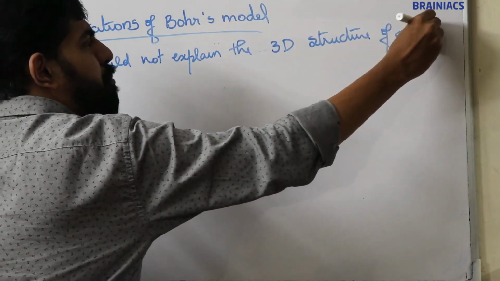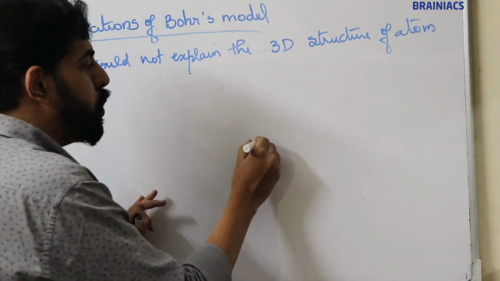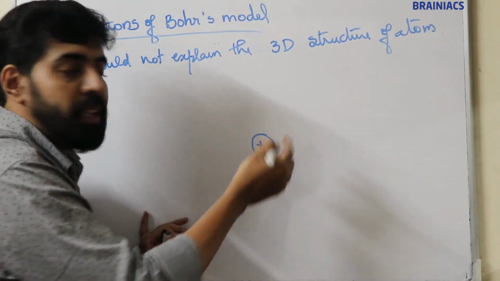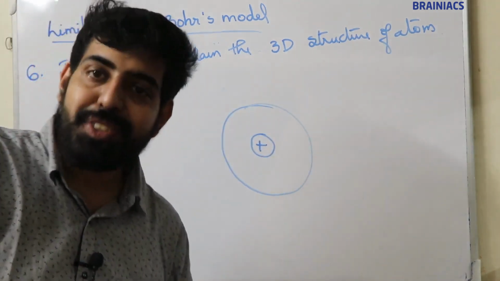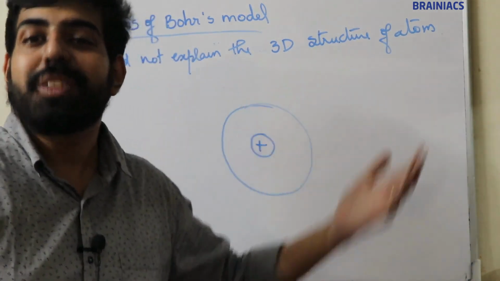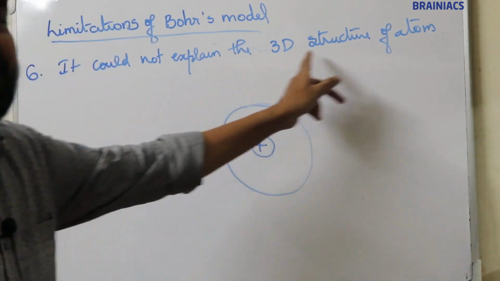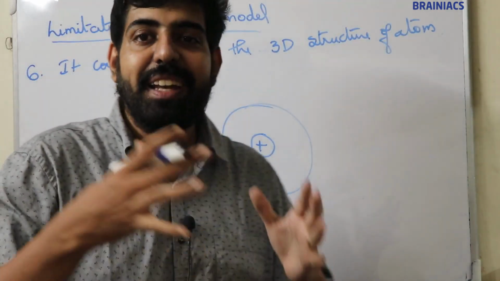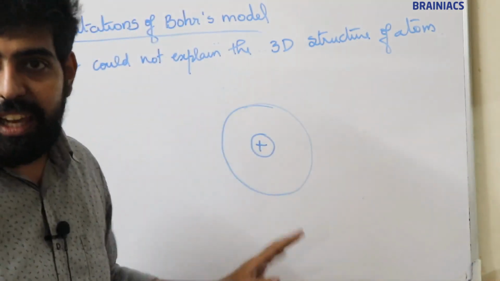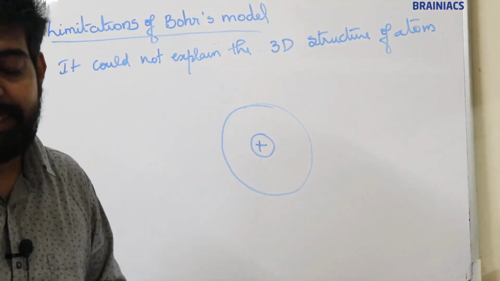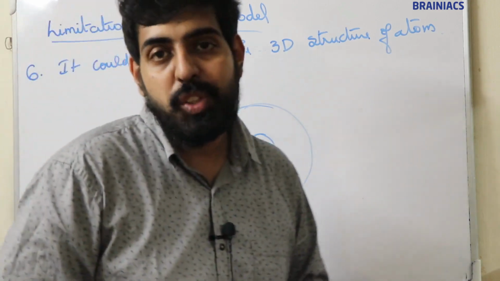Bohr considered the atom as two-dimensional, right? Because he is drawing on the board, that means it's two-dimensional. According to Bohr, the atom is two-dimensional. It is not three-dimensional, so it could not explain the three-dimensional structure. He is not considering the atom as three-dimensional. He considers the atom as two-dimensional. Okay, these are the limitations of the Bohr model.